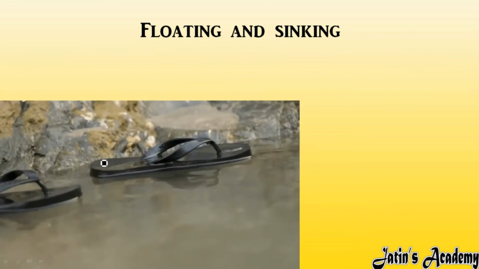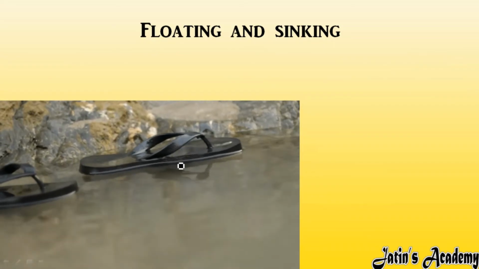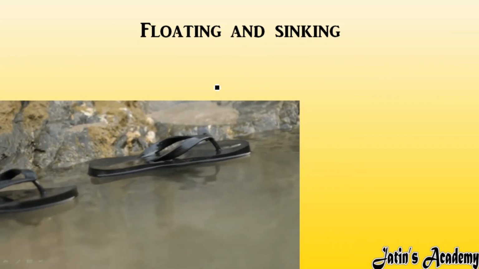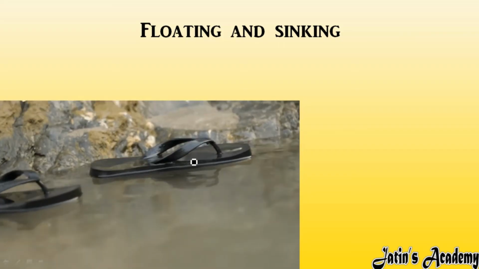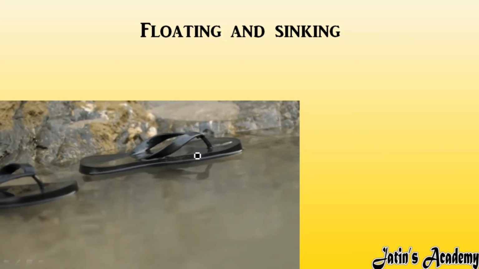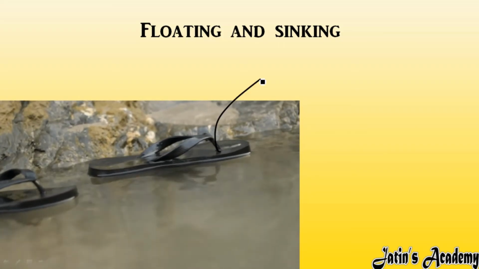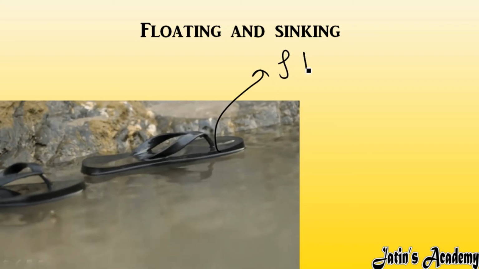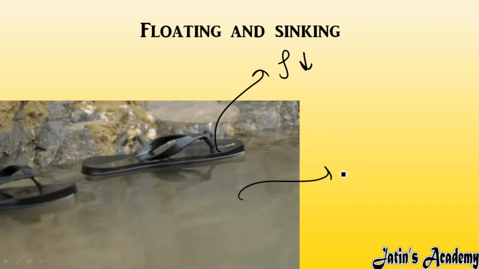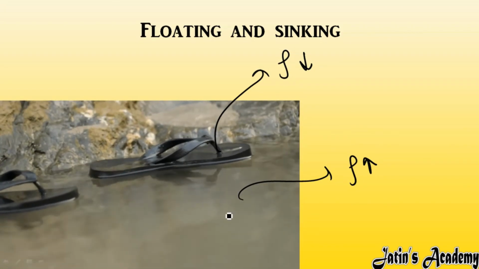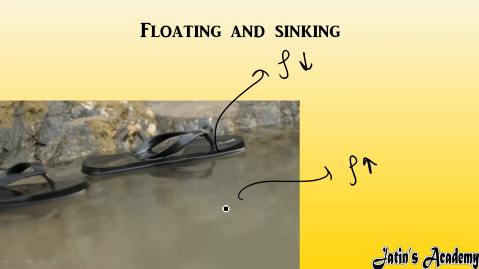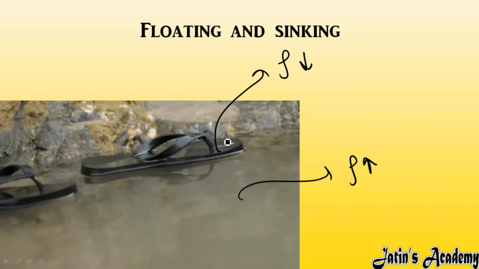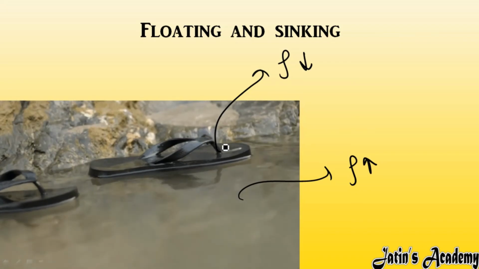Fine. Next we have the flotation process. In the flotation process, if we immerse an object in water that is less dense than the water, for example this footwear, which has less density as compared to water, then water has more density, meaning water is denser than this footwear. So this footwear is going to float on the water.